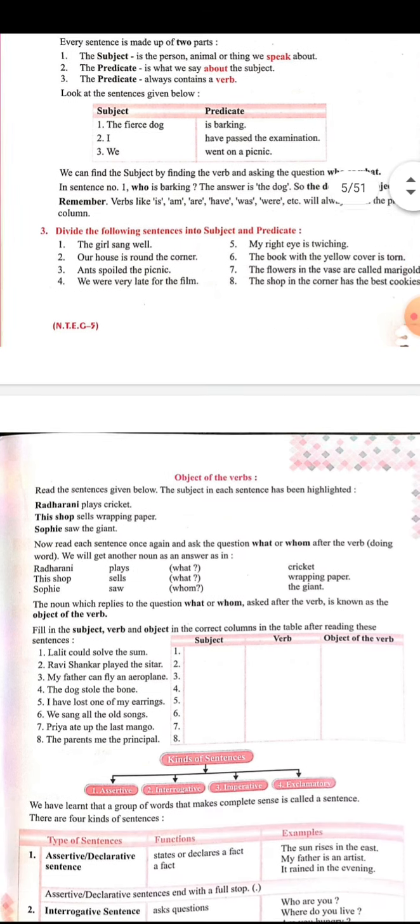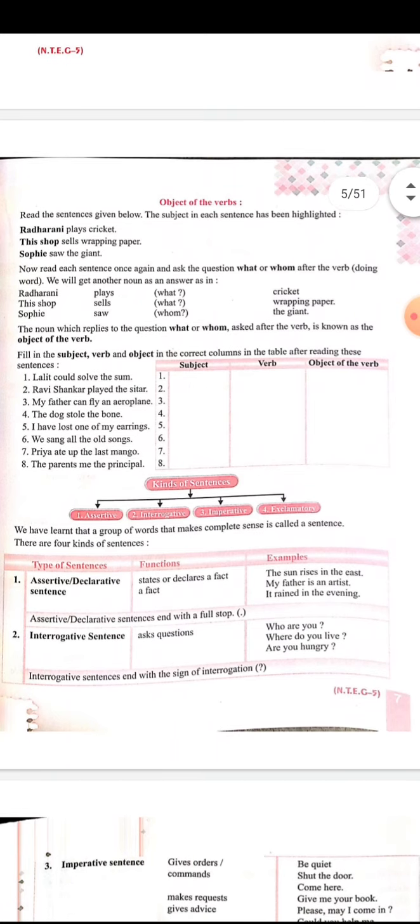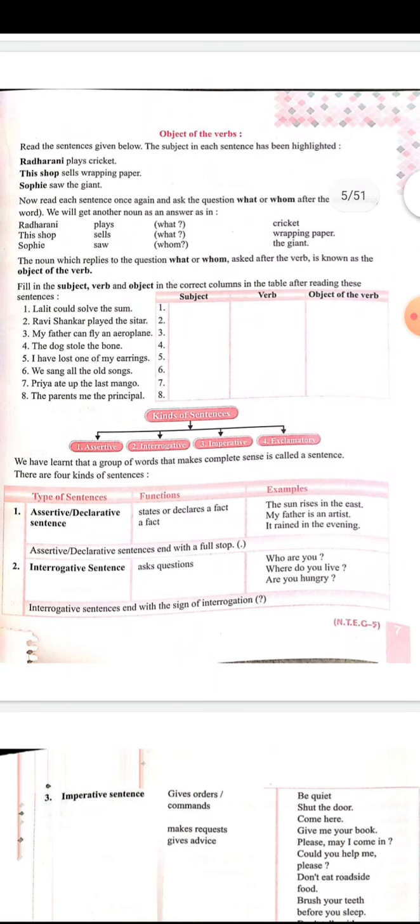Objects of the verb. Let us learn how to find out an object of the verb. So far, we studied about the sentence. It is having two parts, that is, the subject and the predicate. Each sentence is having a verb in it and it is part of the predicate. Now we are going to learn how to find out an object of the verb in a sentence.